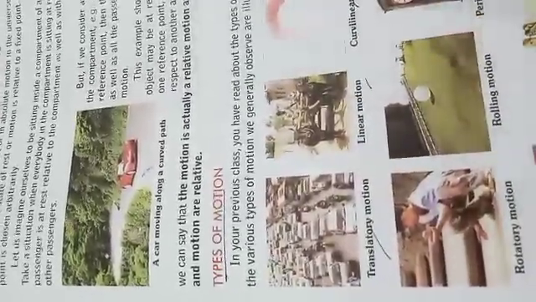Next is types of motion. There are many types of motion. Translatory motion: if any vehicle is moving, that is said to be translatory motion. Linear motion: if anything is moving in a straight line, that is linear motion. Curvilinear motion: for example, whenever you throw a ball upward, it comes downward, making a curve. This is called curvilinear motion. Random motion: sometimes fast, sometimes slow, this is random motion.